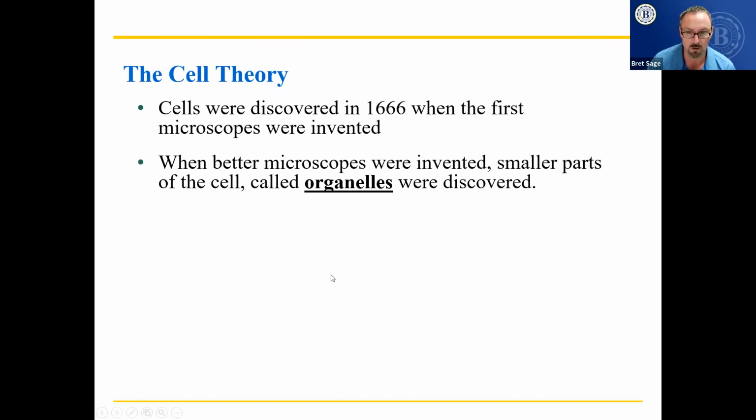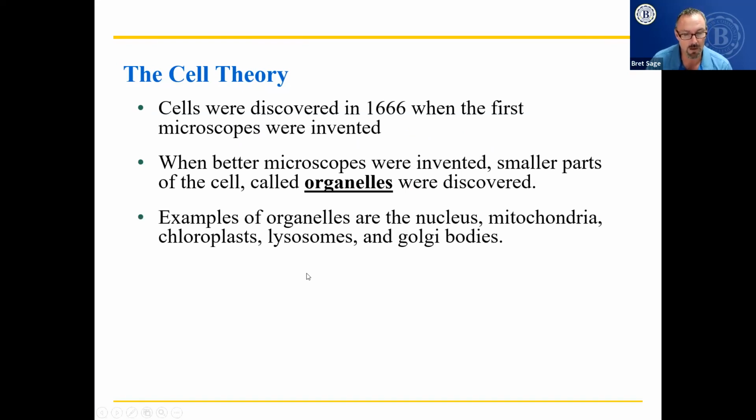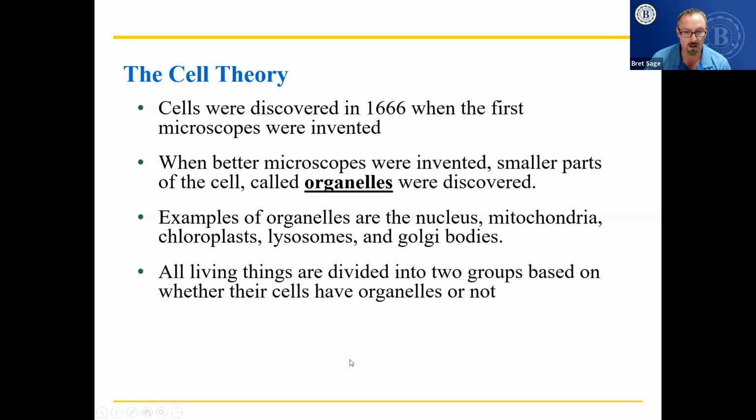Smaller parts of the cell called organelles were discovered. And by the way, stop me if you have any questions as we go. Examples of organelles are the nucleus, mitochondria, chloroplasts, lysosomes, and Golgi bodies. That's a small list. There's more than that. All living things are divided into two groups, whether their cells have organelles or not.